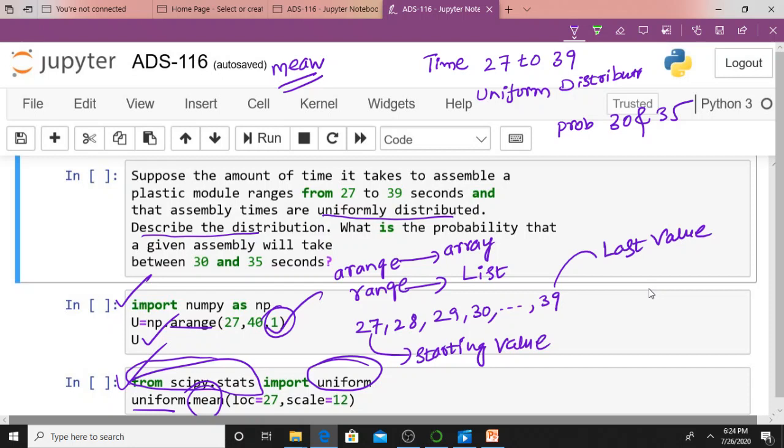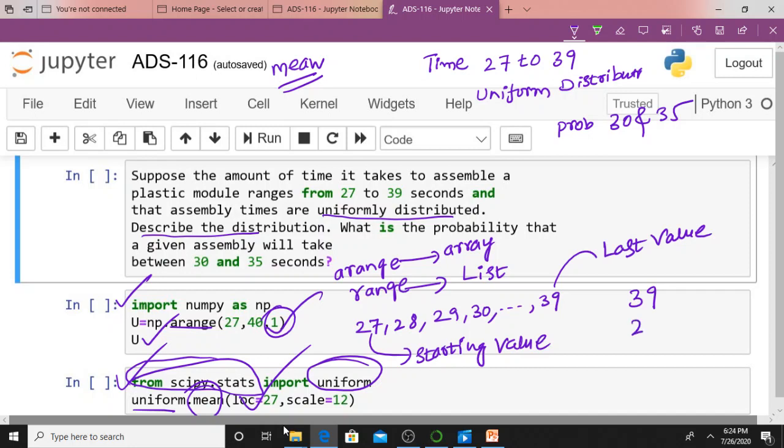So for that purpose, you can make use of uniform.mean. Loc is the starting point. Which one is the starting point in the array? 27. Therefore, it needs loc, comma, it needs scale. Means how can I get scale? What is the ending value? The last value is 39.